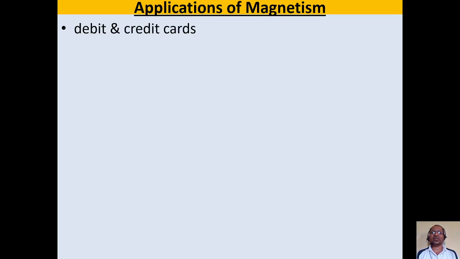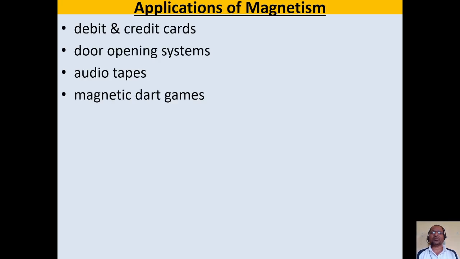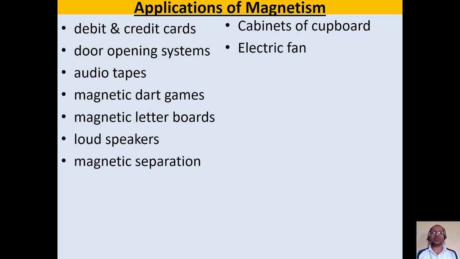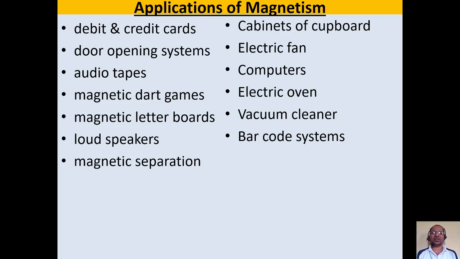We can use magnets in debit and credit cards, door opening systems, audio tapes, magnetic dart games, magnetic letter boards used in kindergarten for students, loudspeakers, and magnetic separation, that is, from dust. If we have to separate the iron particles, then we use this method of magnetic separation. Cabinets of cupboards, electric fan, computers, electric oven, vacuum cleaner, barcode systems, electric bell, all these use magnetism.